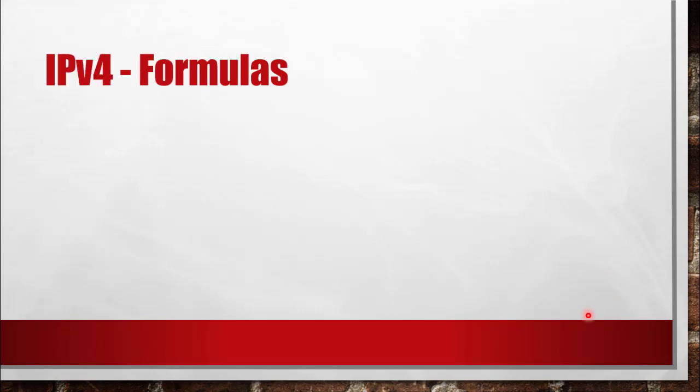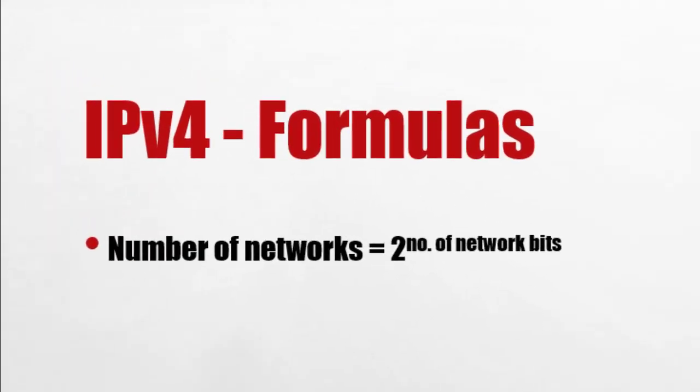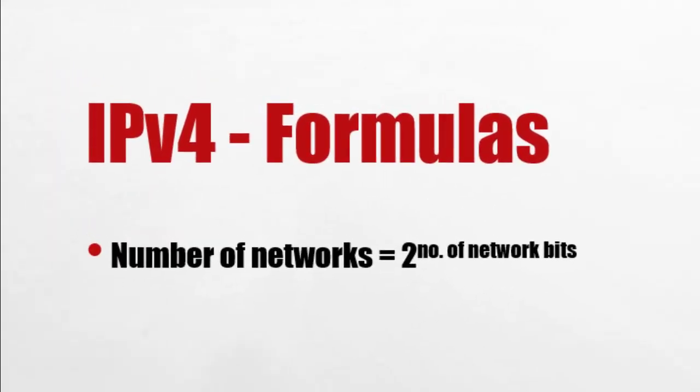When you are doing some calculations in IP addressing, for IP version 4, we use 4 different formulas which should be remembered throughout this chapter. The first one is number of networks. How do you find the number of networks?